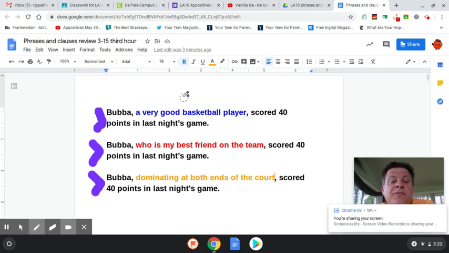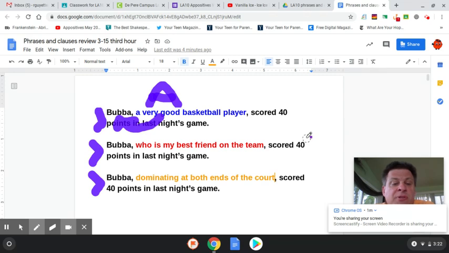Remember, appositives have no verbs. No verbs. So this is an appositive. How's that for an A? A very good basketball player. That's basically a collection of nouns and adjectives. This all describes Bubba. It's just a descriptive phrase about Bubba.